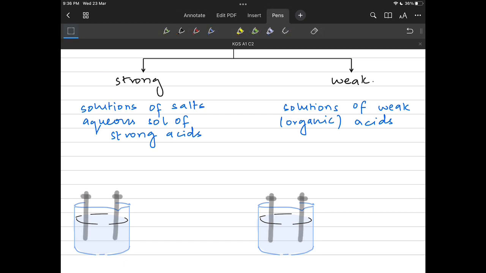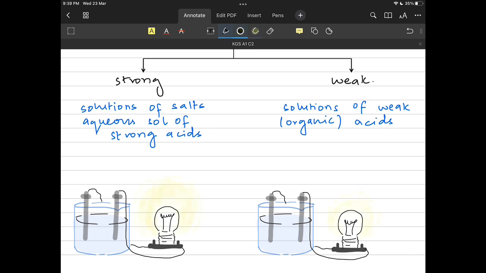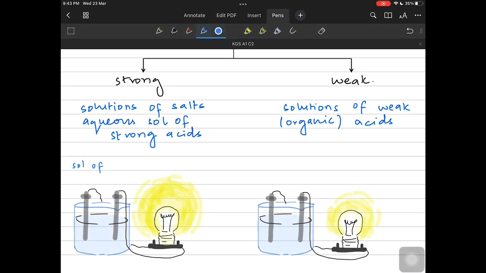Imagine we have two beakers with solutions in them, and two metal conducting rods connected through a wire, and there are two bulbs, one with each. The bulb will light really brightly if the solution in the beaker is a strong electrolyte, like sulfuric acid, nitric acid, sodium chloride solution or aqueous sodium hydroxide, because they are strong electrolytes.